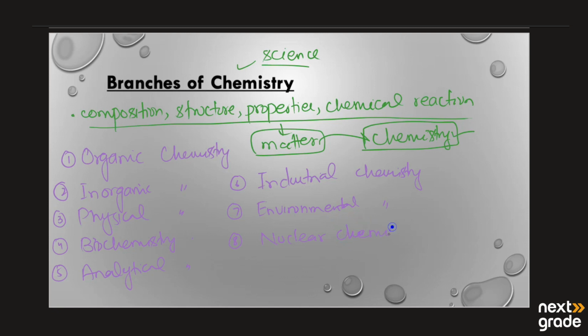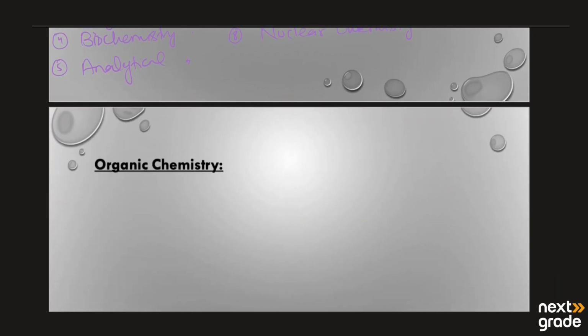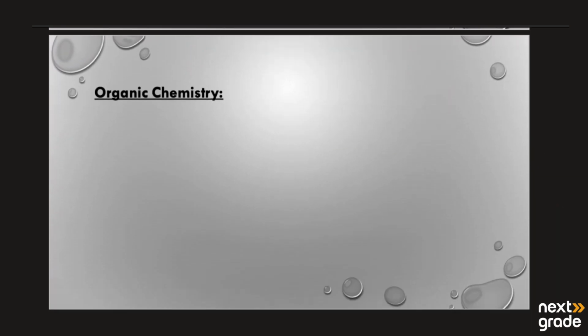So let's look one by one at what scientists explain in these branches and what we are going to learn. We will discuss the first branch, organic chemistry. By definition, organic chemistry is the branch of chemistry that deals with the study of all compounds or substances that contain mainly carbon and hydrogen.